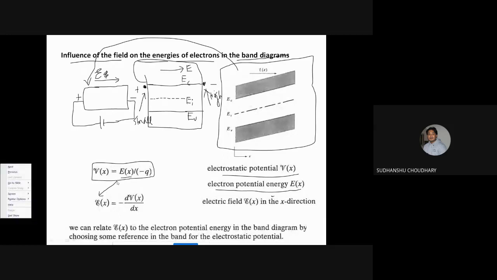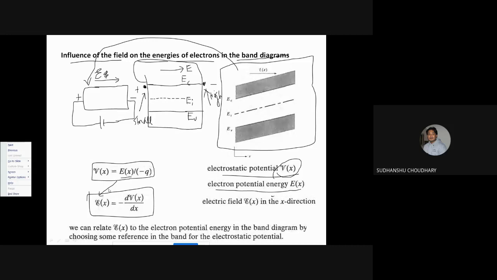Since E is given by minus dV/dx, okay, that is energy of electron is minus dV/dx because electrons move opposite to the applied electric field. So that is why we are using minus sign again over here. Okay. So electric field has a relation to electrostatic potential by this relation. E(x) is minus dV(x)/dx and V(x) is E(x) by minus q, and E is the potential energy of the electron. So I have a relationship between the electric field setup and the potential energy of the electrons.